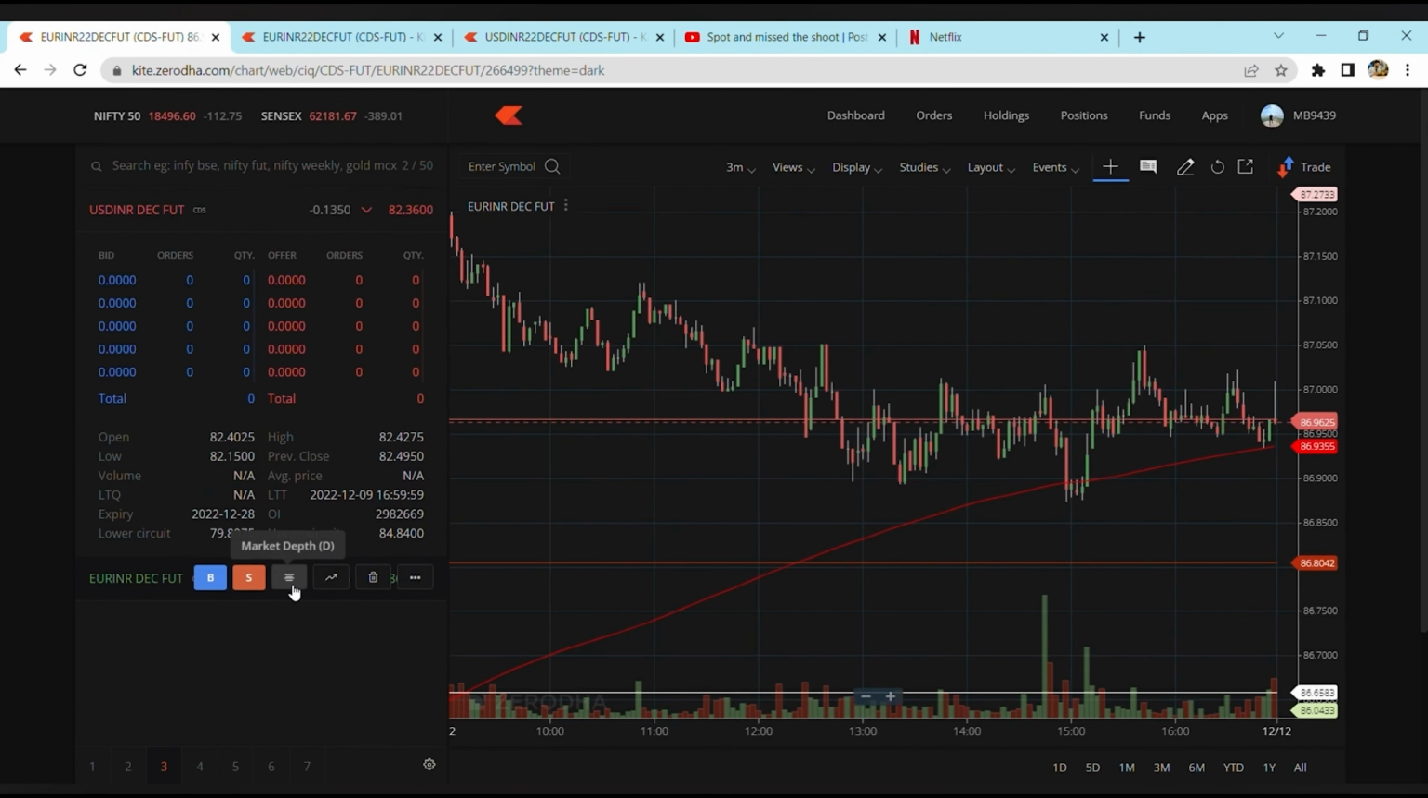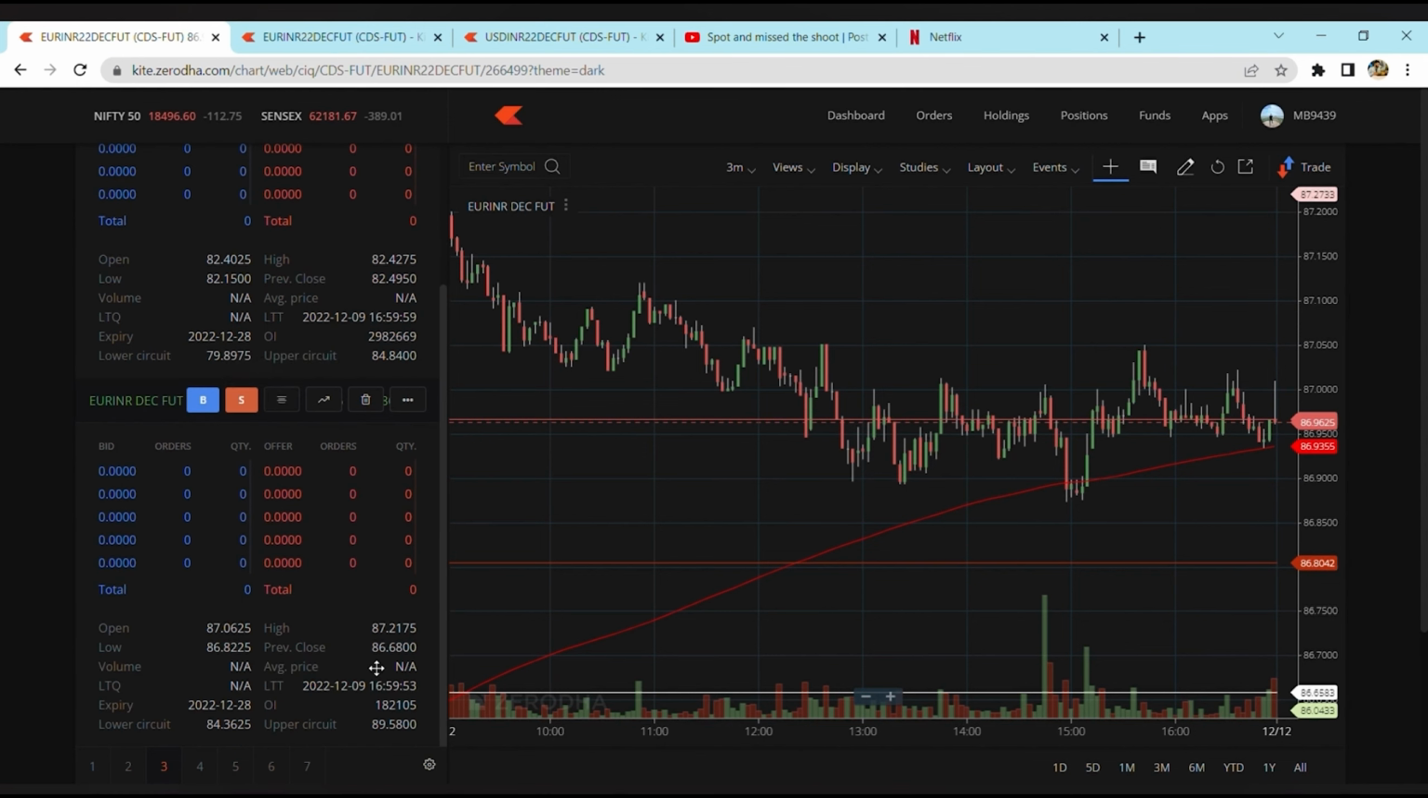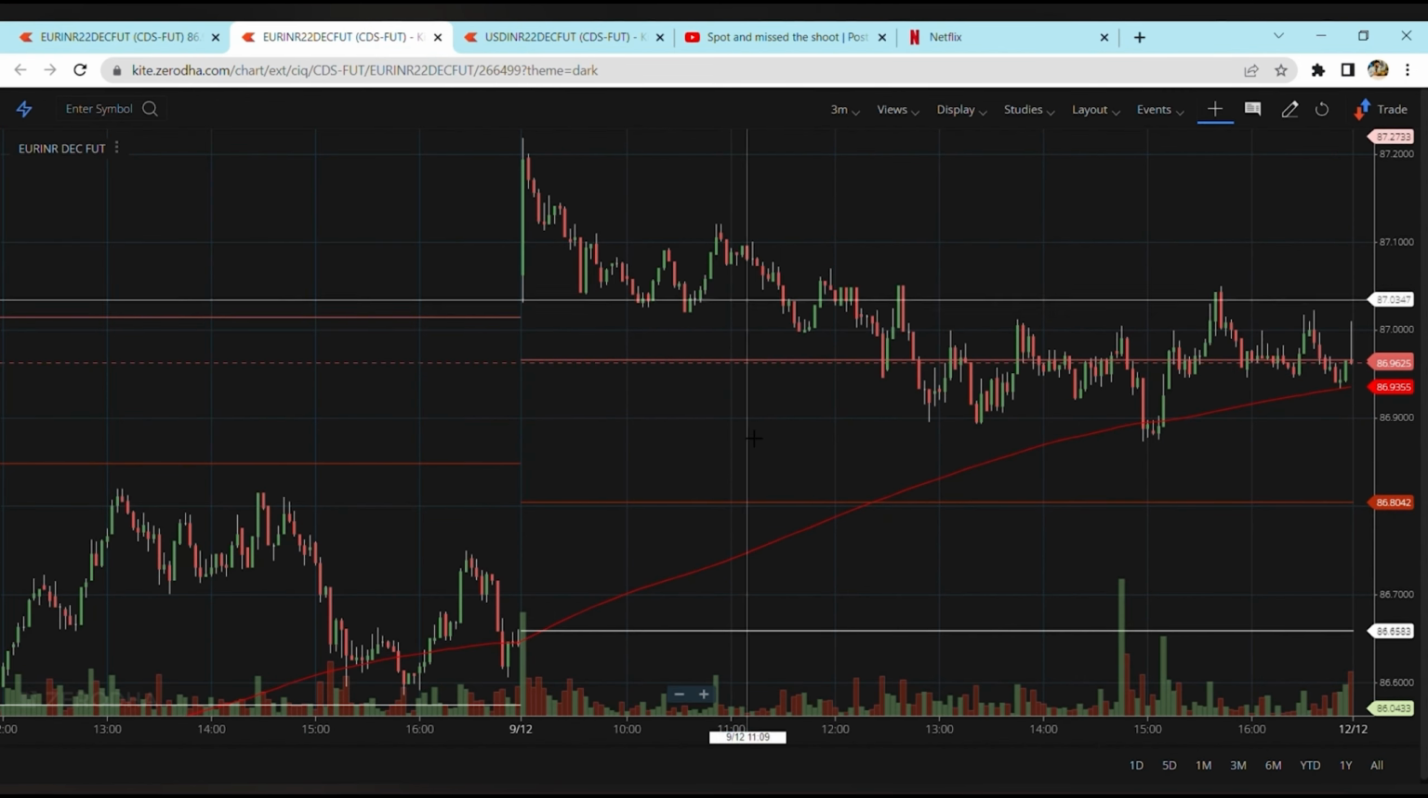Now let us move to the Euro INR December future. So the previous closing over here of Euro INR is 86.6800, while the open is at 87.0625, high is at 87.2175, low is at 82.8200, okay.